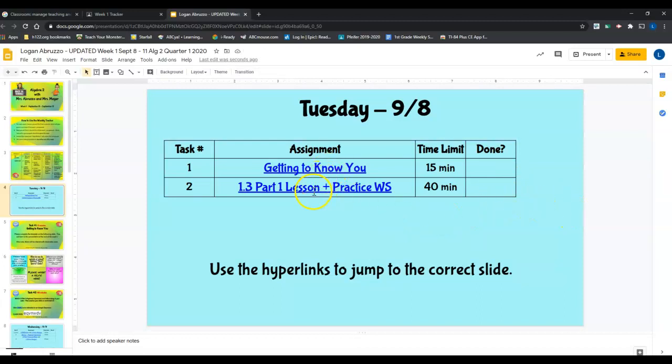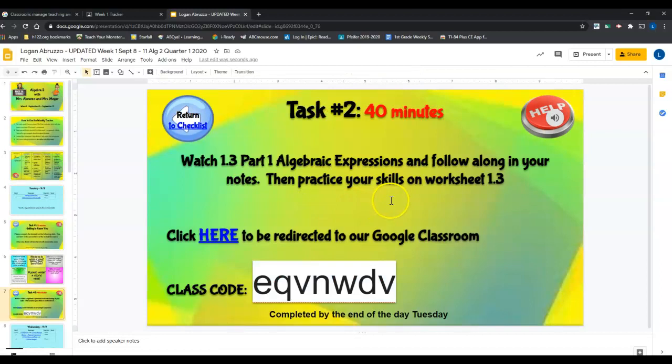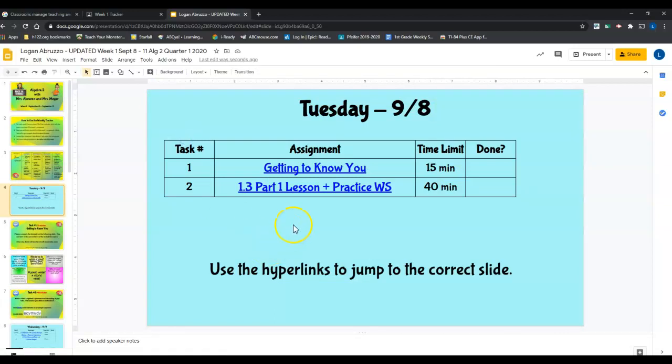So if I wanted to go to this task number 2, for instance, everything in blue is a hyperlink. So I'm going to click and it's going to take me to the correct slide. And then it tells me what to do. So read the words. There's another hyperlink that takes you where you need to go. You don't need the class code because you're already there. And you'll also notice, in addition to the help button on this slide, you have a return to checklist. So I'll go back to the checklist.